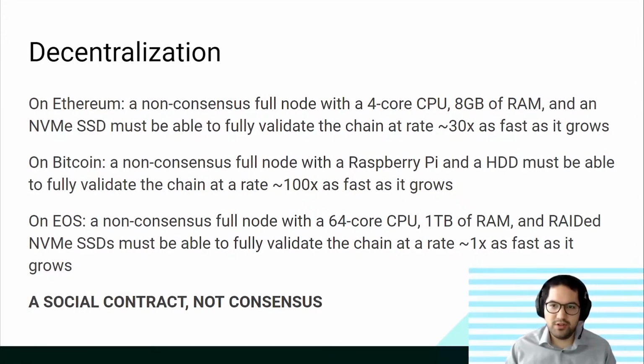So in other words, decentralization is measured by the cost to run a full node. It is not the number of full nodes or the number of nodes in general, let alone full or not. And this is a social contract. Every blockchain has a social contract of how much it should cost to run a full node, and it has nothing to do with consensus.